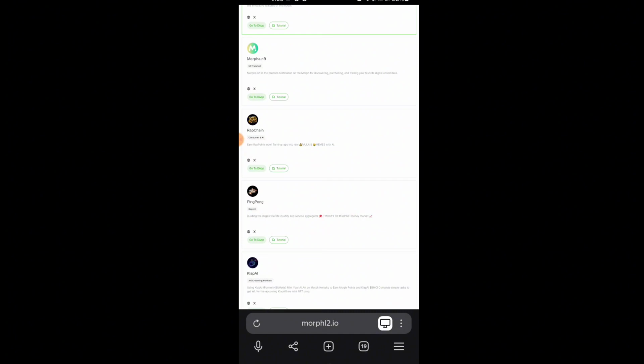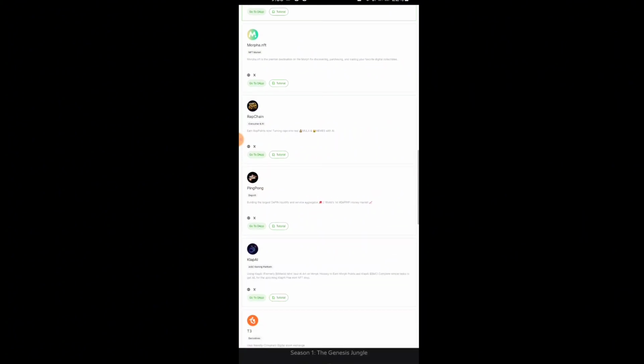So graph chain, I'm showing you. Maybe I haven't posted enough in this wallet that I'm connected, but I will show you how you accomplish this task. Maybe you have enough posted for using this, so click on go to app and go to debt.